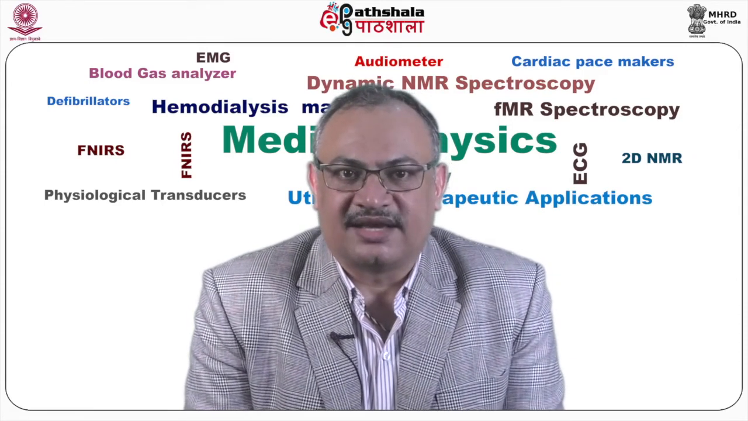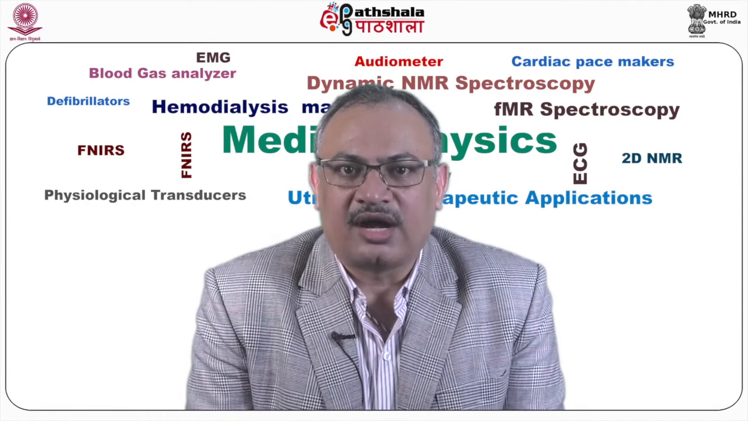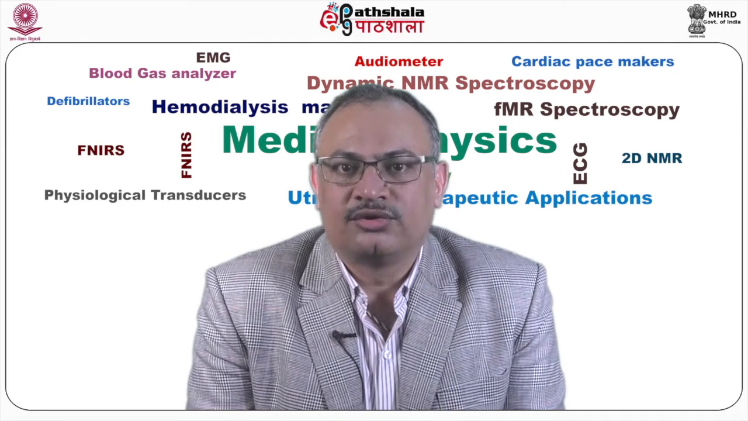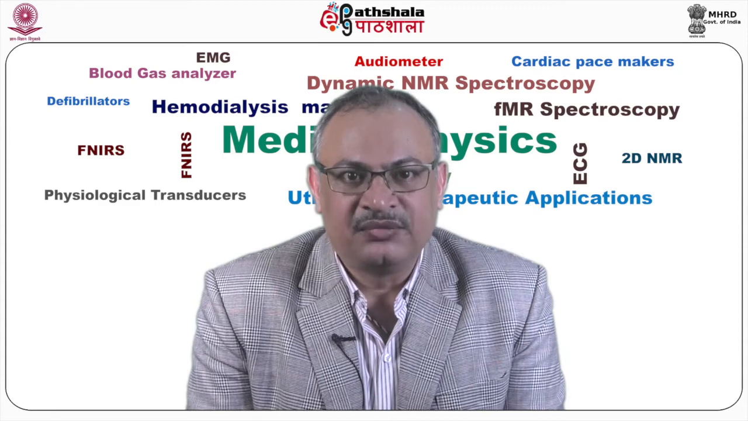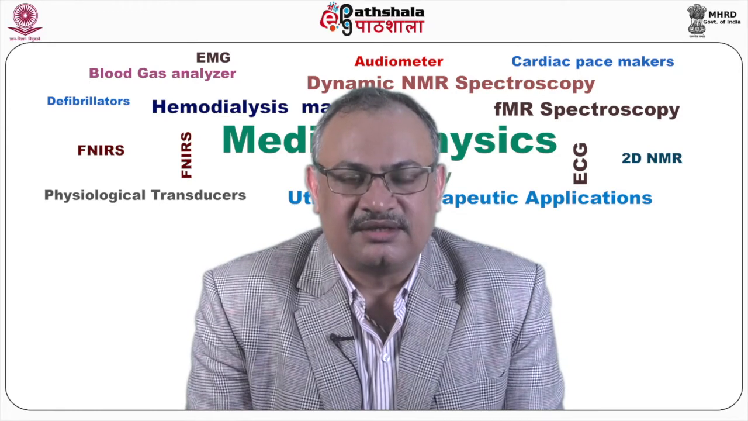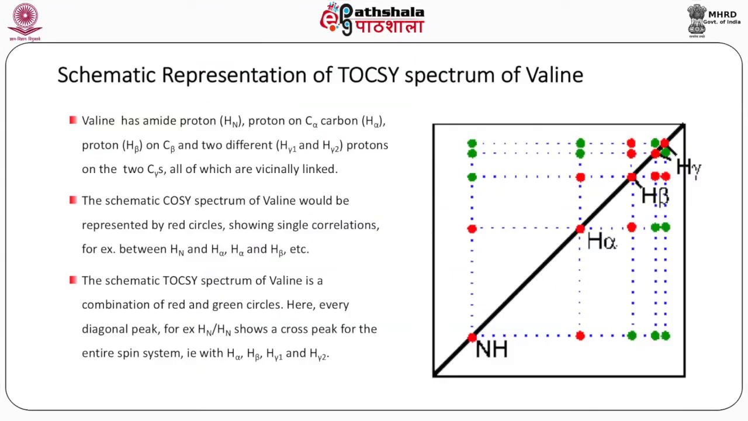TOCSY is helpful in assigning the protons of sugar rings or amino acids. For an amino acid like valine, TOCSY shows correlations throughout the vicinally connected spin system, whereas in COSY correlation is found only between protons on adjacent carbons. So, we see a schematic representation of the TOCSY spectrum of valine. Valine has an amide proton HN, a proton on the C alpha carbon, H alpha, a proton H beta on C beta, and 2 different H gammas, protons on 2 C gammas, all of which are vicinally linked.